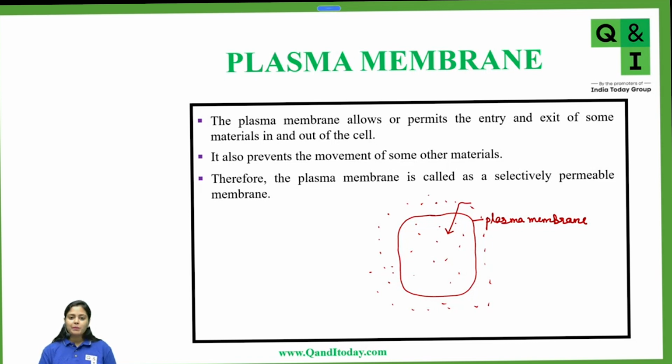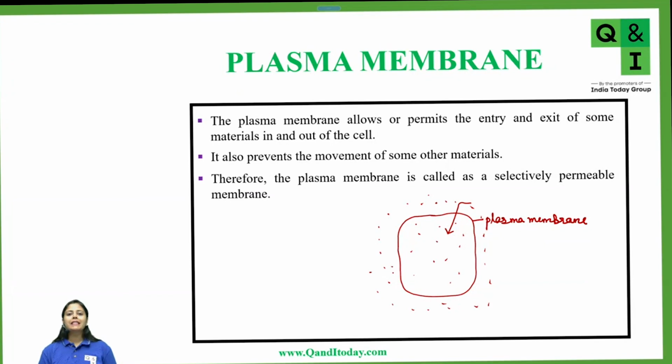See, if the plasma membrane allowed each and every molecule to pass through it, would it be okay for the cell? Would it be good for the cell? Yes or no?